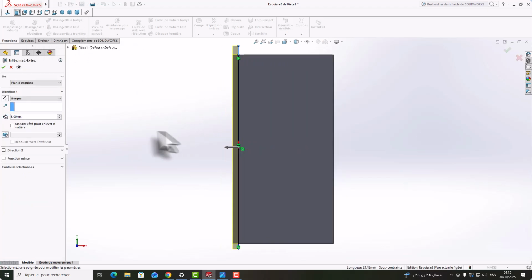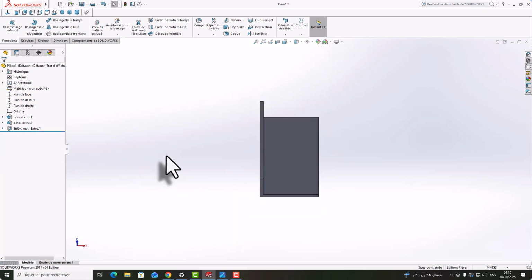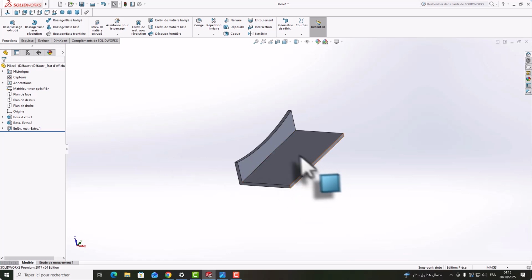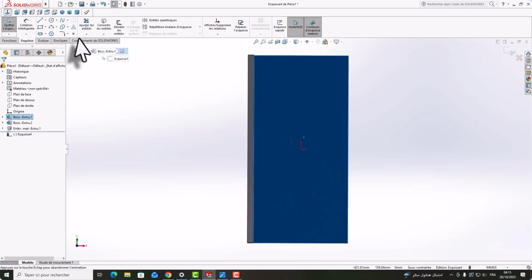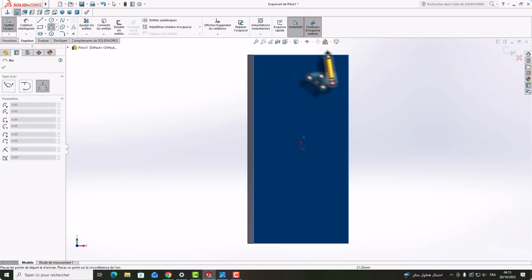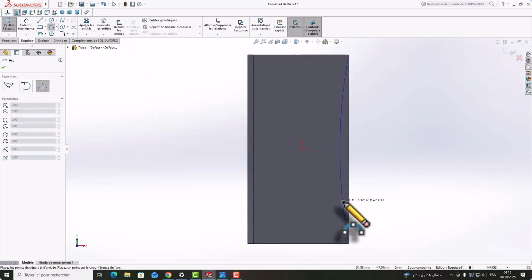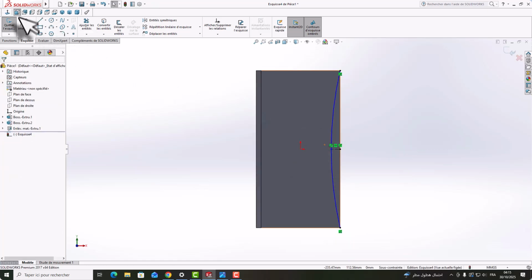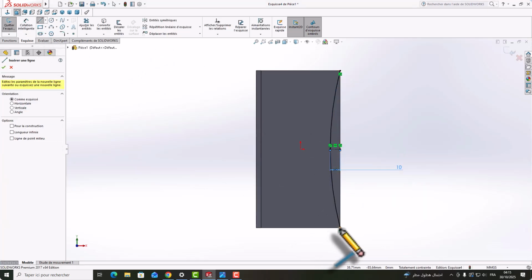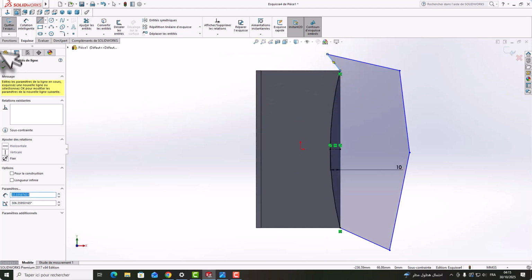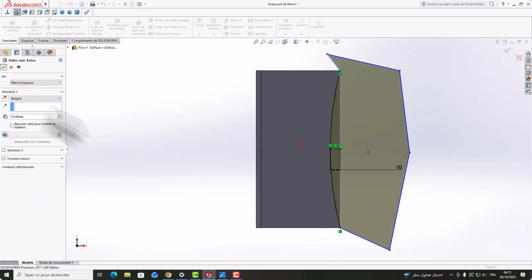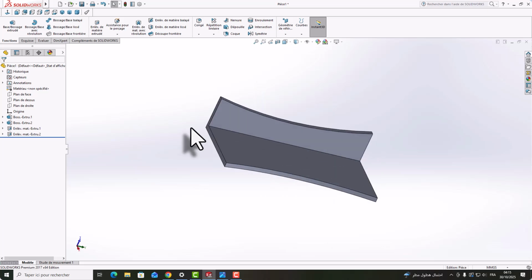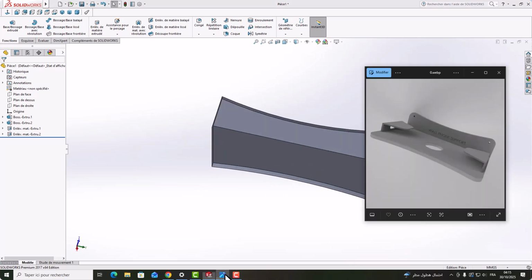You can see 5. You can choose 10, like that. It doesn't matter. And here we need to click, and we need to make another arc of 3 points like that, and 10, for example, so it will be the same. After, we just need to click like that and cut everything like that. You can see here it's now a little bit the same.